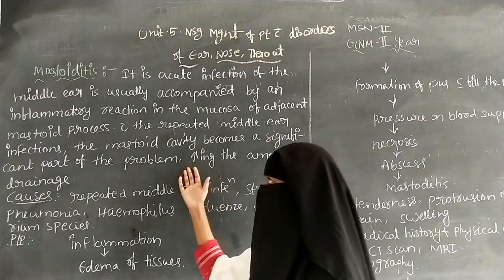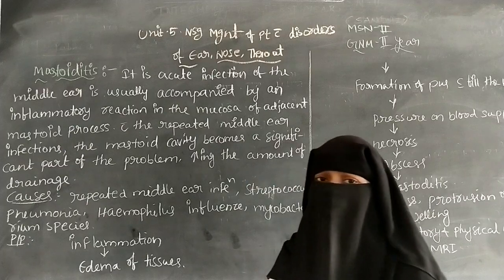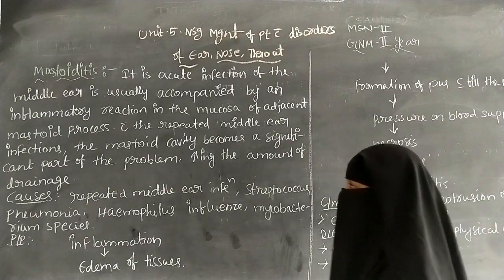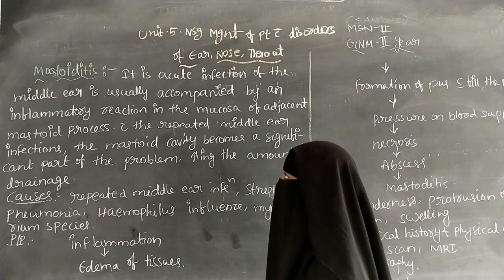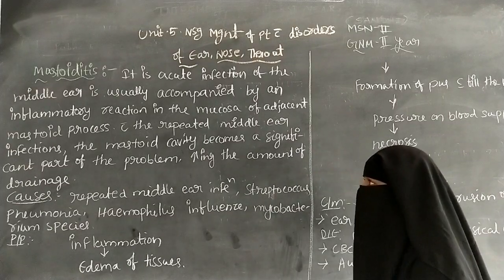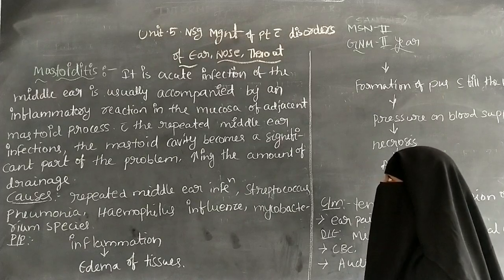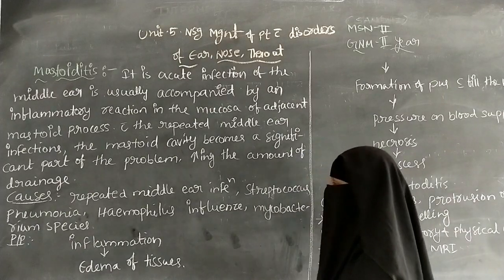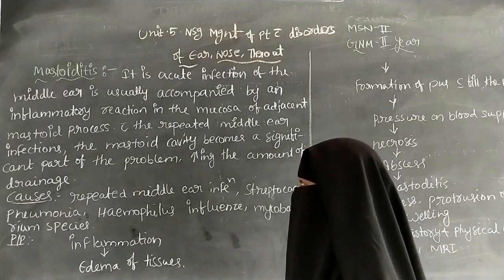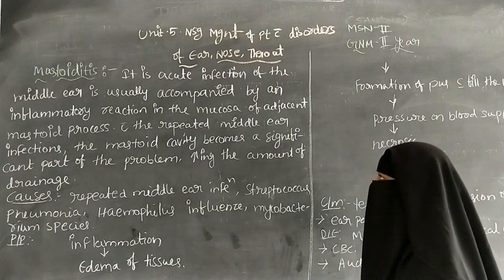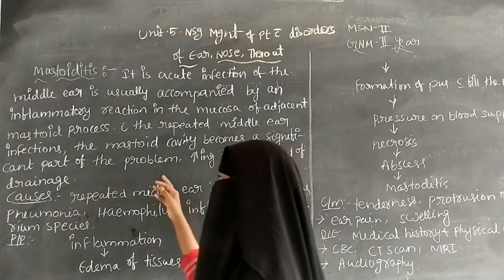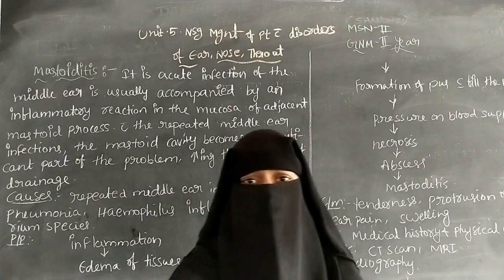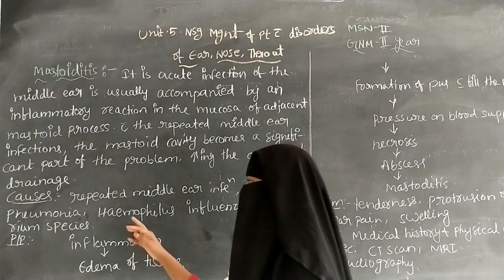This is called mastoiditis. The definition: it is an acute infection of the middle ear, usually accompanied by an inflammatory reaction in the mucosa of the adjacent mastoid process. With repeated middle ear infection, the mastoid cavity becomes a significant part of the problem, increasing the amount of drainage. The next one is the causes.